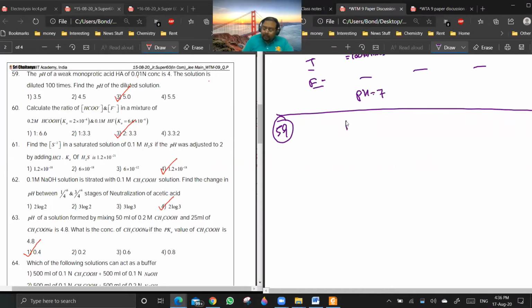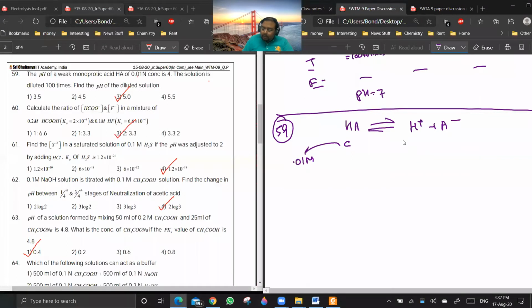So I will write it as HA giving H plus and A minus. It is given that the pH of a weak monoprotic acid is 4. So you see C is given to be 0.01 molar. Normal and molar will be the same because it's a monoprotic acid.